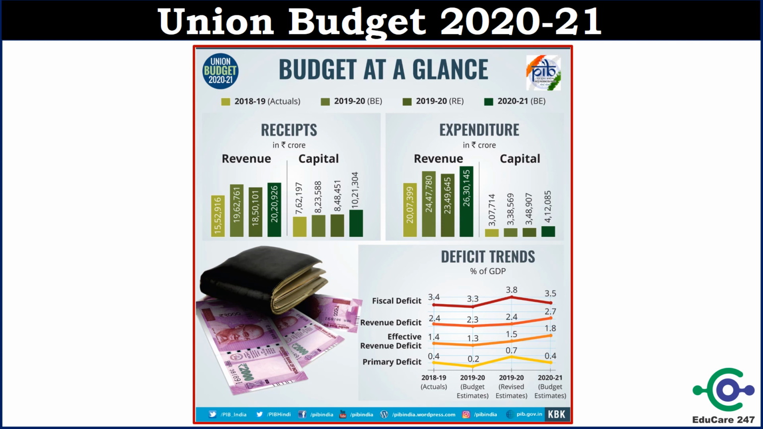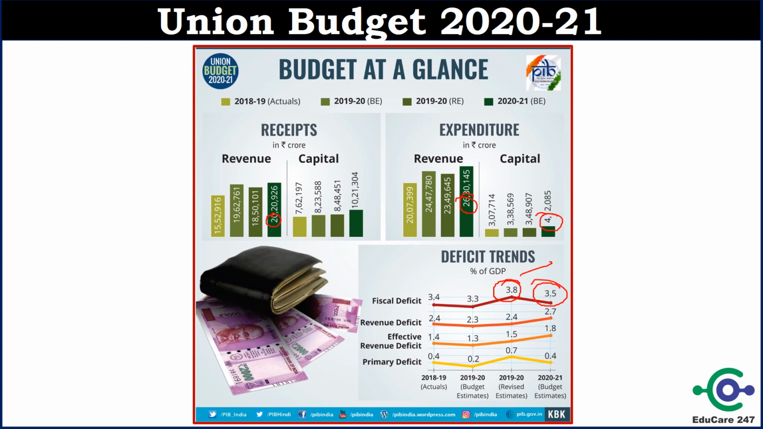Let us see receipts and expenditure in Union Budget 2020-21. The revenue receipt is around 20 lakh crore and the capital receipt is around 10 lakh crore for the year 2020-21, and in the expenditure case the revenue expenditure is 26 lakh crore and the capital expenditure is around 4 lakh crore. The fiscal deficit for the year 2021 will be 3.5% and for the year 2019-20 the fiscal deficit is 3.8%.